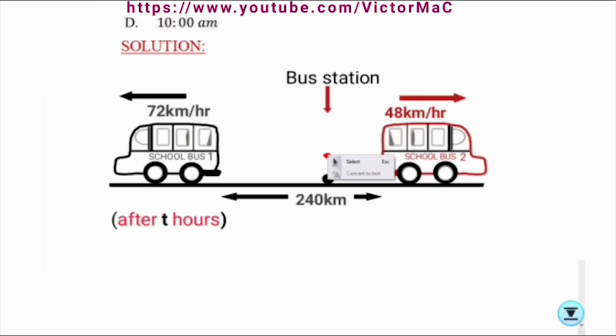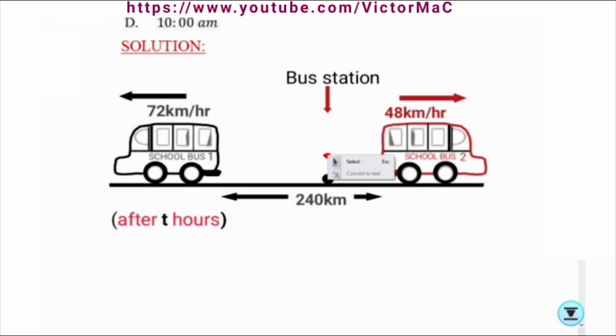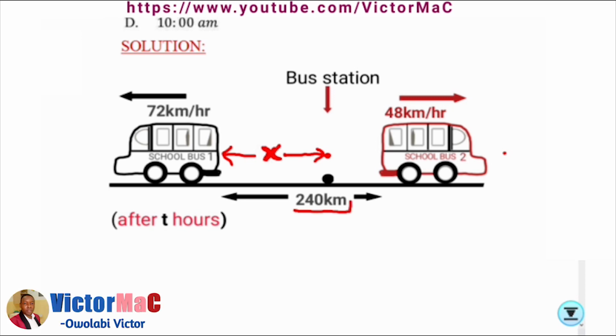Alright, so from this starting point, let's believe that school bus 1, moving at a higher speed, covers a distance of x kilometers. Definitely, the remaining distance, if you subtract x from 240, so that the two buses are 240 kilometers apart, will be this distance, which is 240 minus x. That will be the distance here.